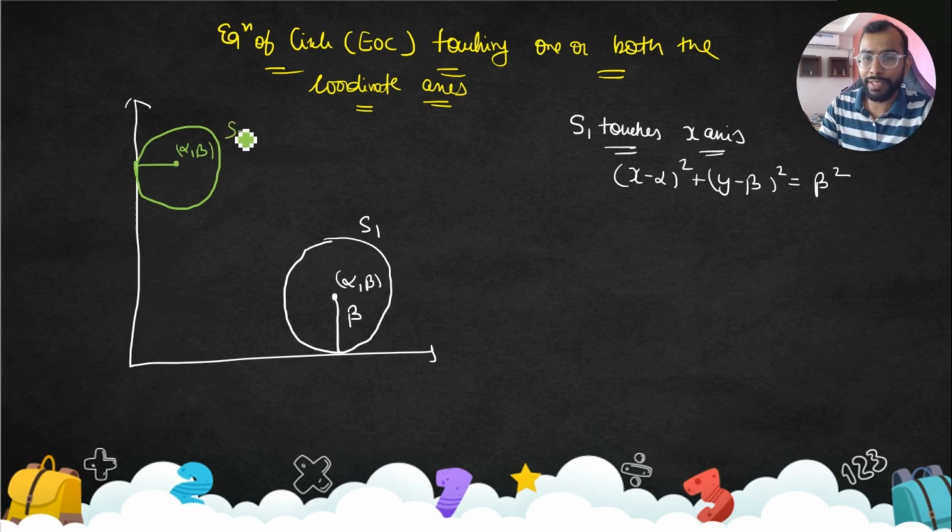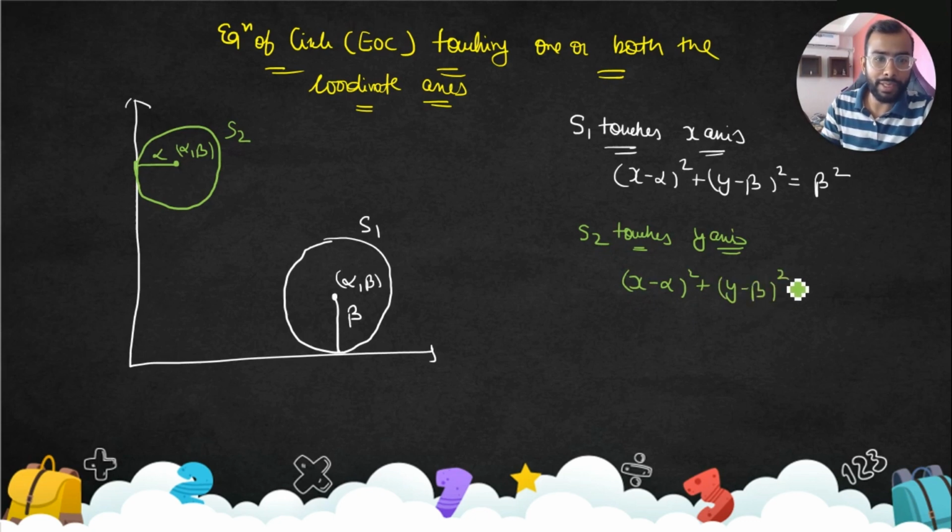Alpha comma beta, S2, this is alpha. S2 touches the y-axis, so I'll write (x minus alpha) square plus (y minus beta) square is equal to, the radius is going to be alpha square. Radius is alpha. Okay, let's come to the last one. Yes, easy. Everyone with me?